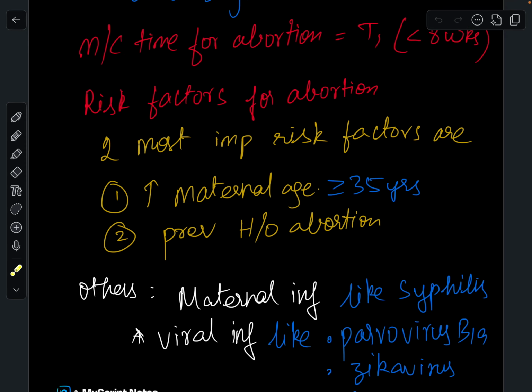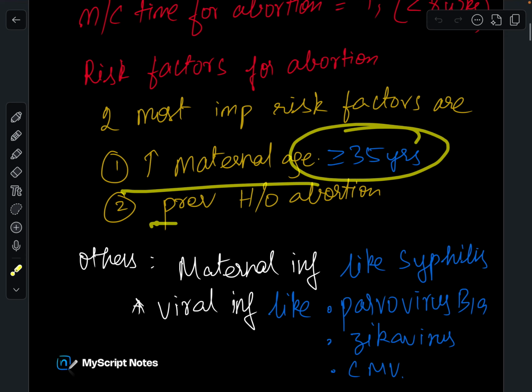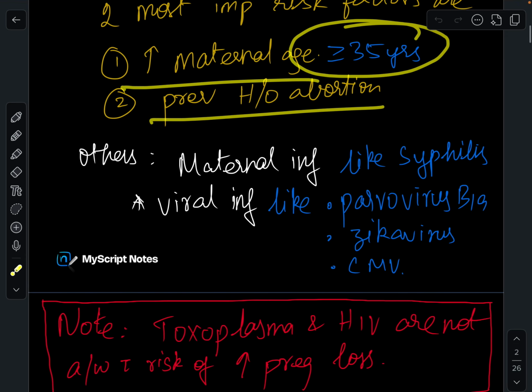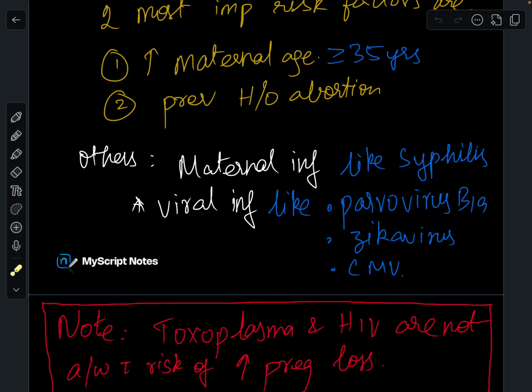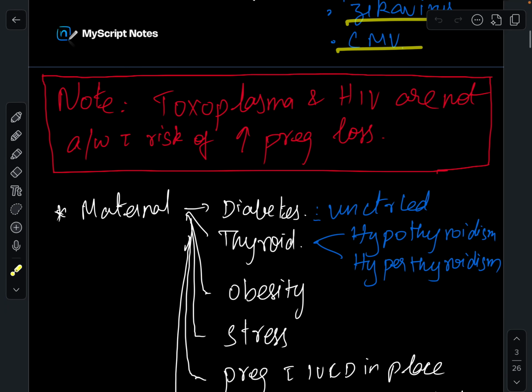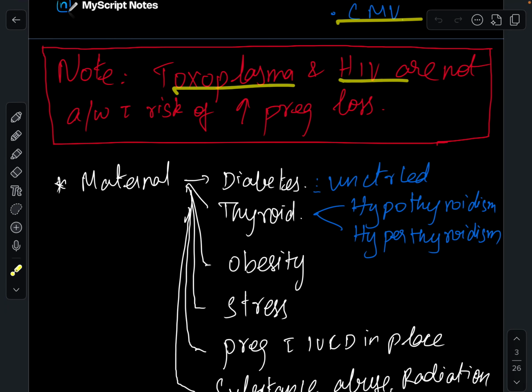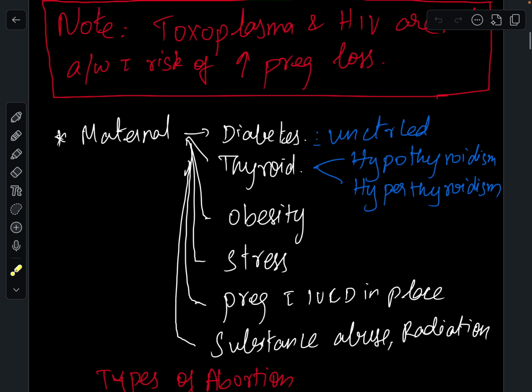What are the risk factors of abortion? The two most important risk factors are increased maternal age, that is greater than or equal to 35 years, and previous history of abortion. What are the other risk factors? Maternal infections like syphilis, and viral infections like parvovirus B19, Zika virus, and cytomegalovirus. Toxoplasma and HIV are not associated with increased risk of pregnancy loss.